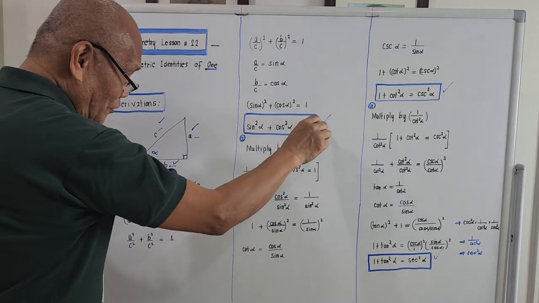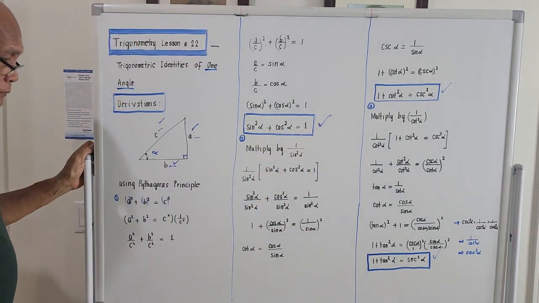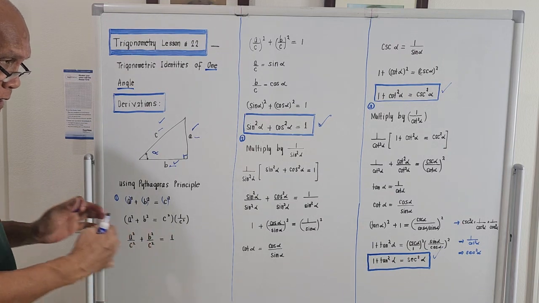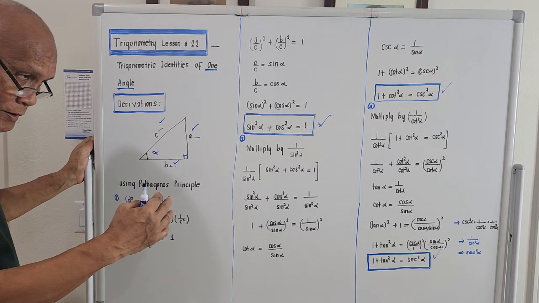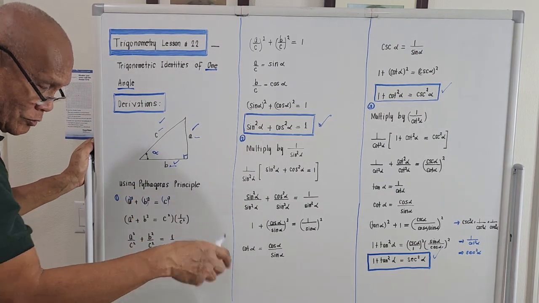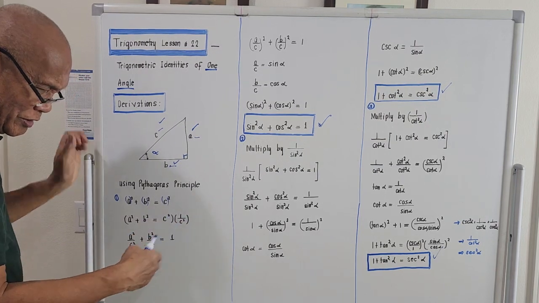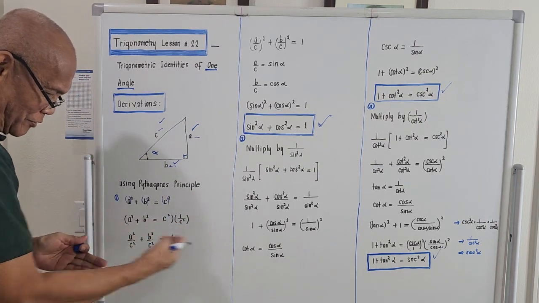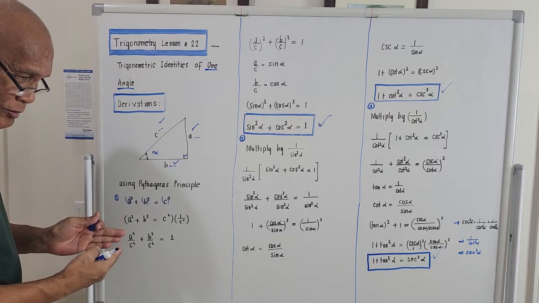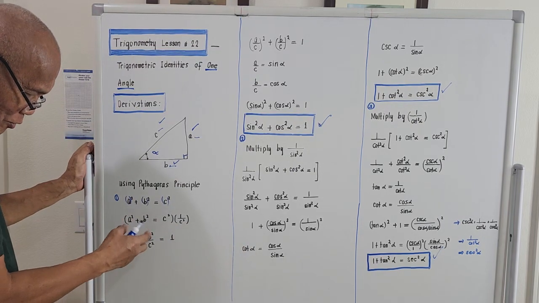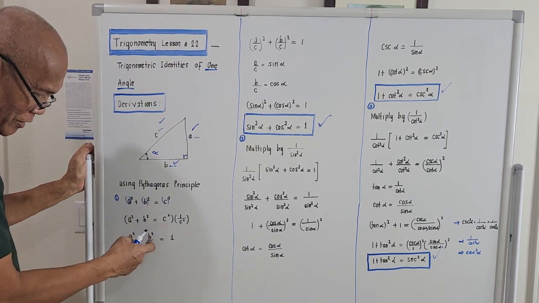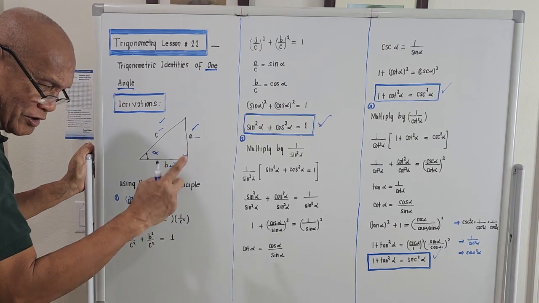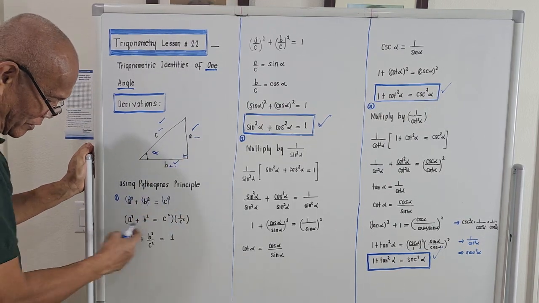To derive the first one, we'll multiply the resulting equation by 1 over C square. It seems we divide all terms by C square. It is the same as dividing all the terms by C square, right?